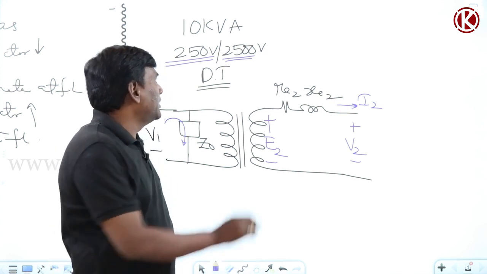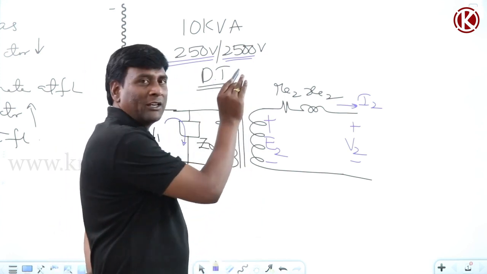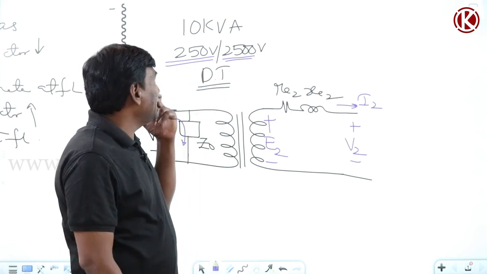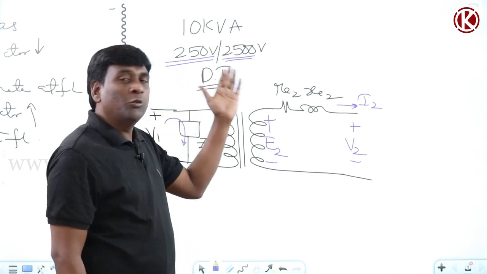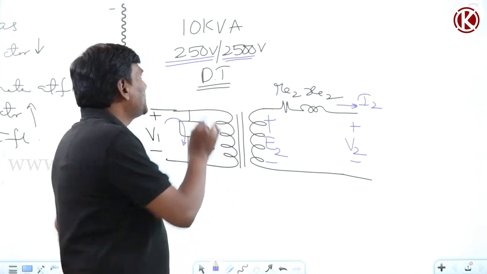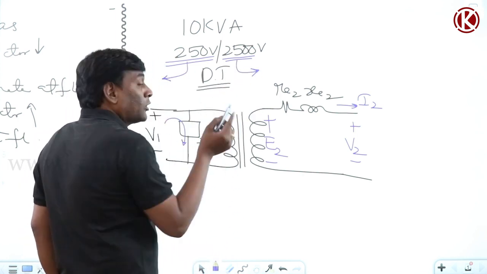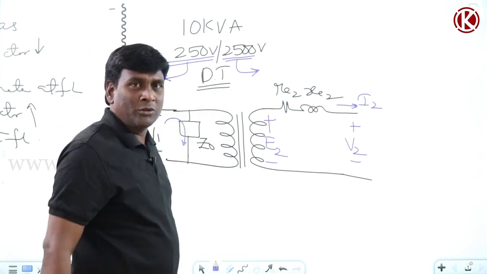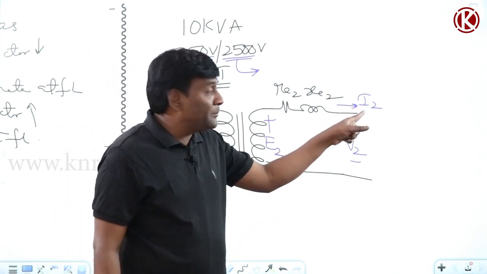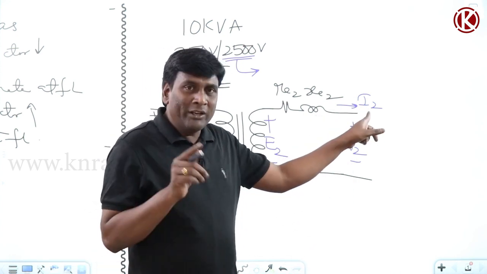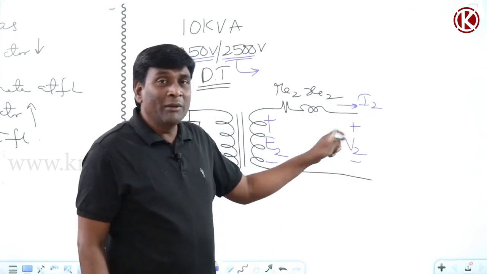So this 250 by 2500 volts, they should have given in the nameplate detail. If the nameplate detail says 10 kVA, 250 volts by 2500 volts, it means this 250 volts should be the no load condition voltage, and 2500 volts also should be the no load condition voltage only, because under loaded condition, depending upon the loading conditions I2 and theta 2, terminal voltage will vary.